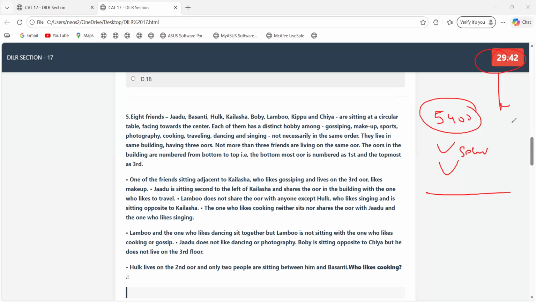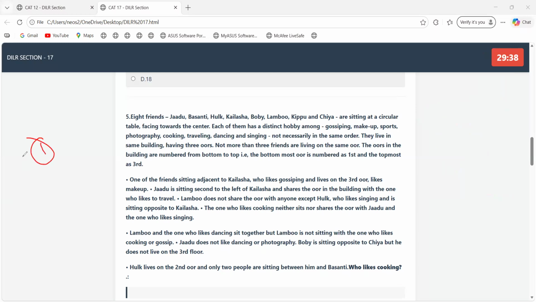Second, if there is a problem in selection, see, there is a disadvantage in writing a mock. Let's suppose you wrote a mock and at that time you were able to crack just one set. What usually happens is that when you analyze, you look at the remaining 4 sets, but at that point you don't solve those sets in a timer. You just try to solve that set without timer, without pressure. So you think our selection was bad. But to check whether your selection was perfect or not, you need to solve all the 5 sets in the timer part. That's what I'm talking about.